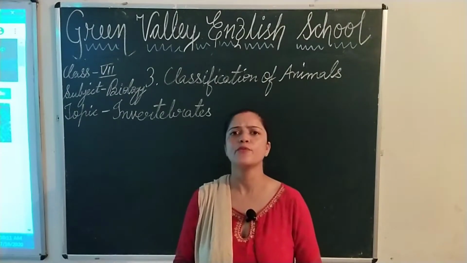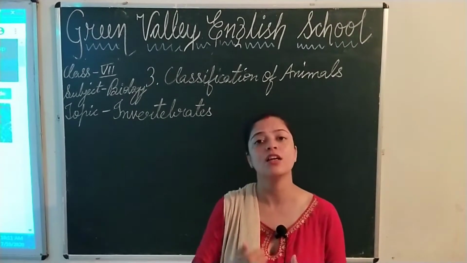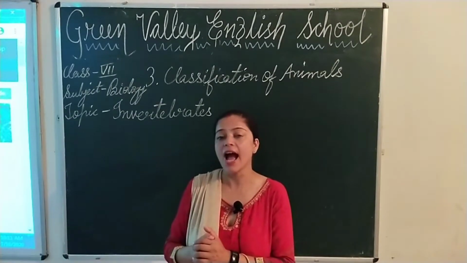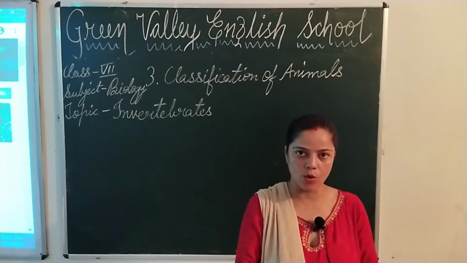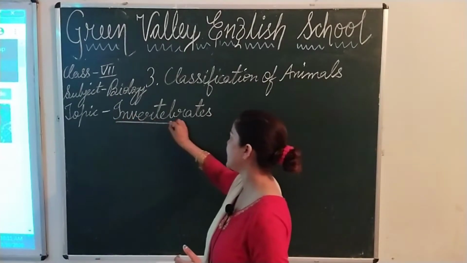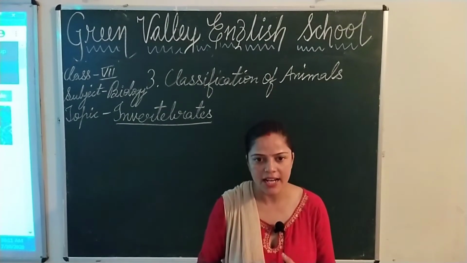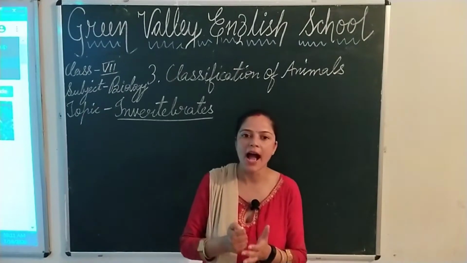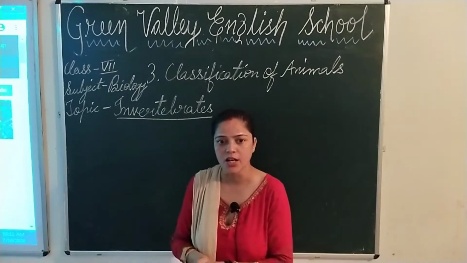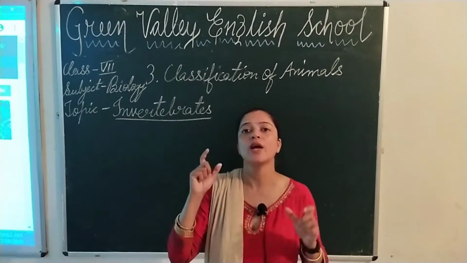In our last class, we studied the classification of animals on the basis of the food they eat, on the basis of how they produce young ones, and on the basis of having a backbone or not having a backbone. So, let us start today with the topic invertebrates. As I told you, invertebrates are those animals which do not have a backbone. They are found in both places, land as well as water. On the basis of their features, invertebrates are divided into 8 groups.